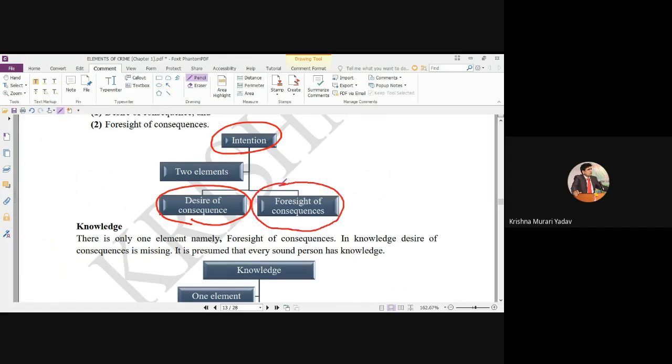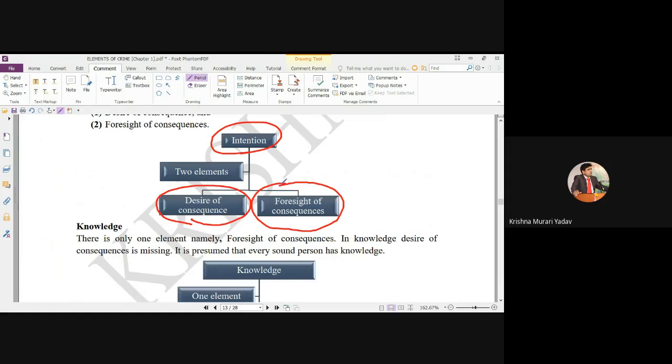Suppose it is my desire to kill you. This is desire. But foresight of consequences: I know the range of my gun. If both conditions are together, that will be called intention.